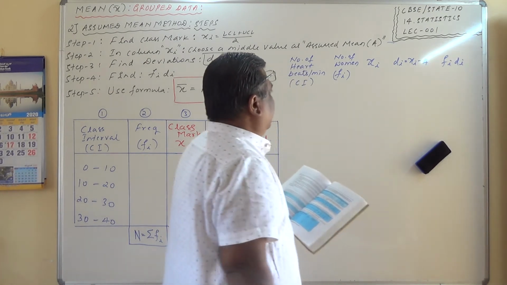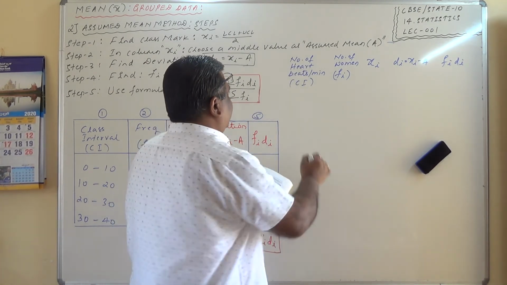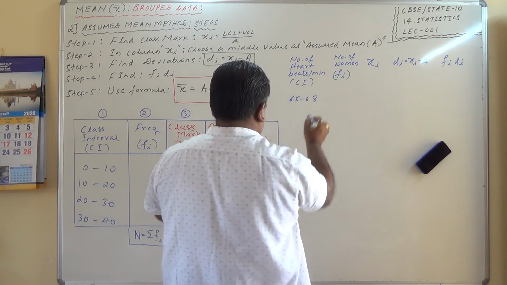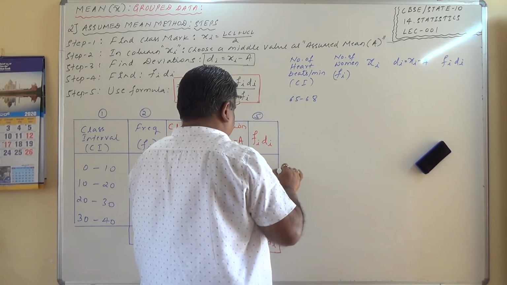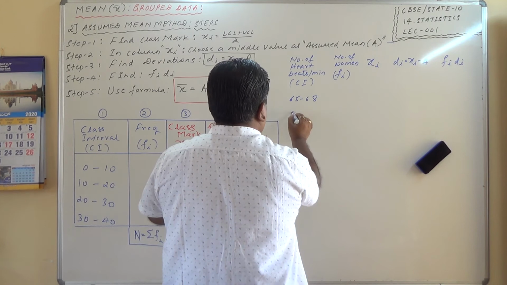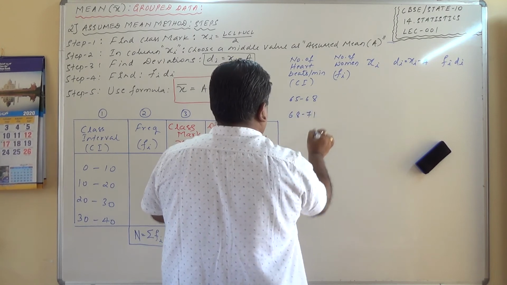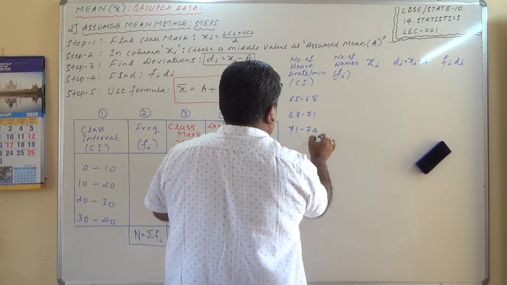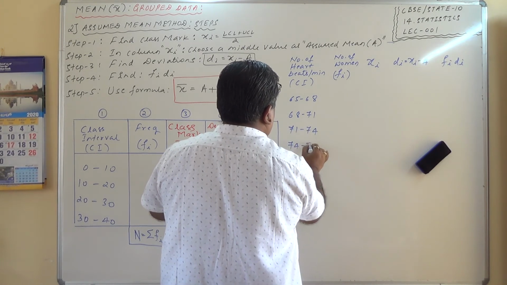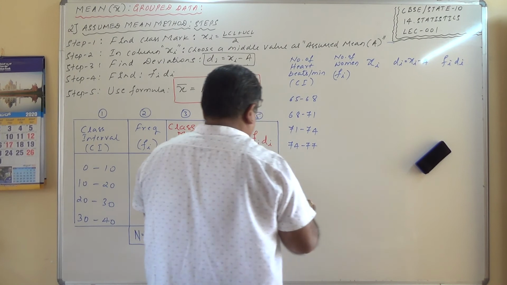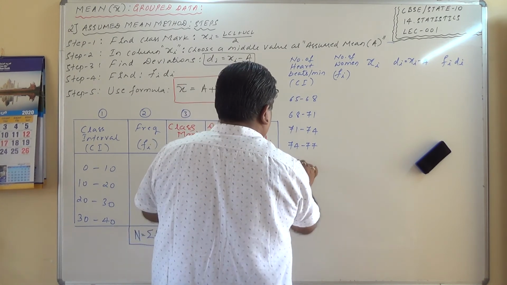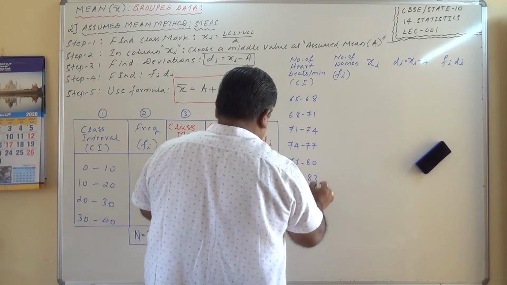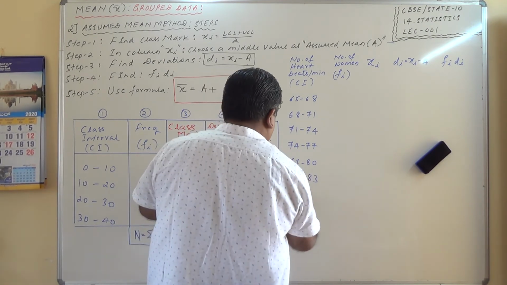Yes, 65 to 68, the class width is 3, 68 to 71, 71 to 74, 74 to 77, 77 to 80, 80 to 83, and 83 to 86.